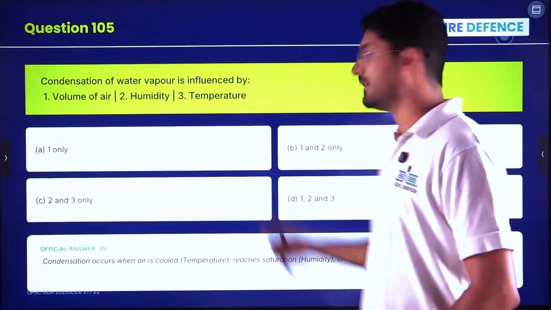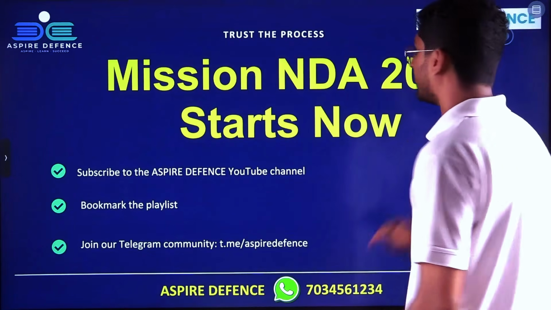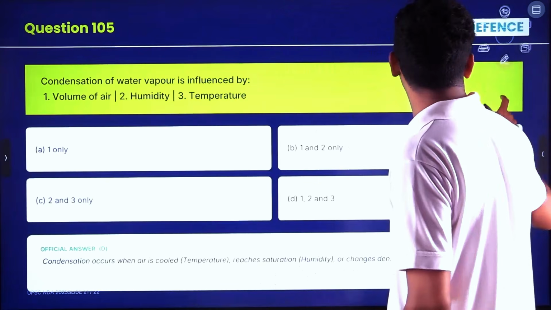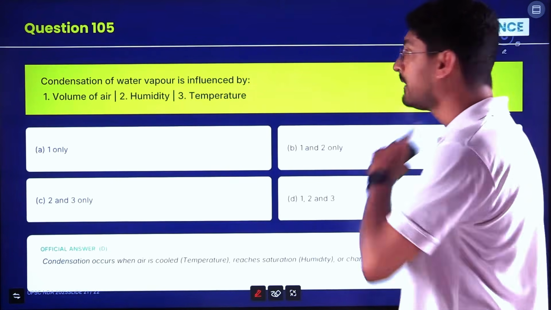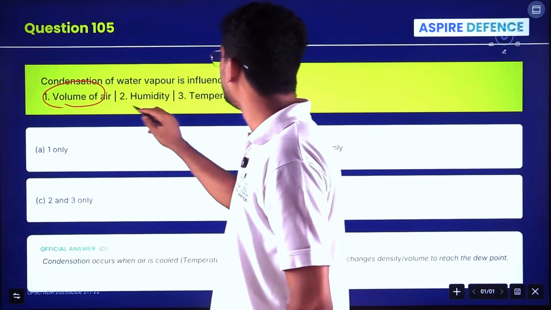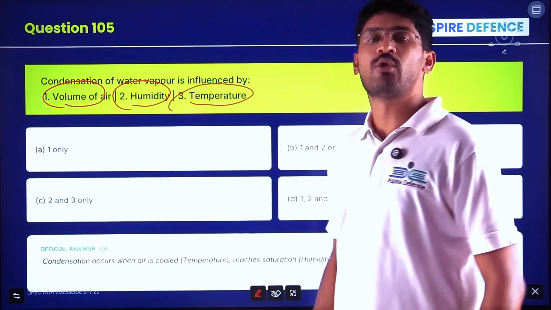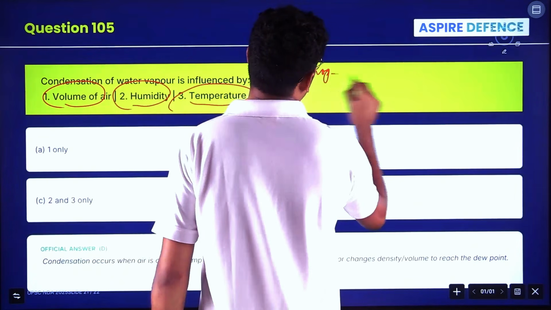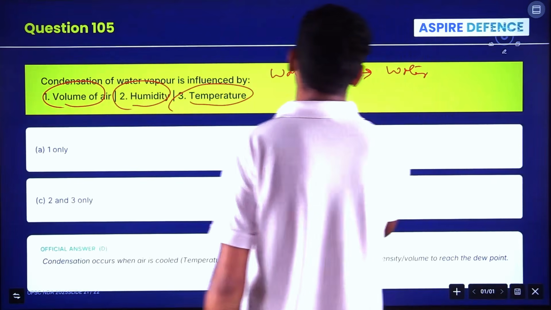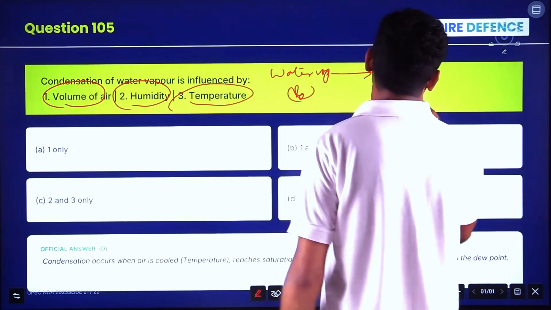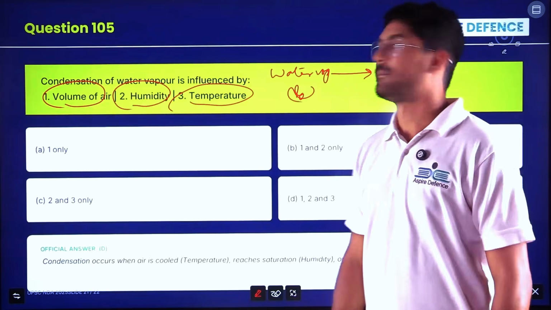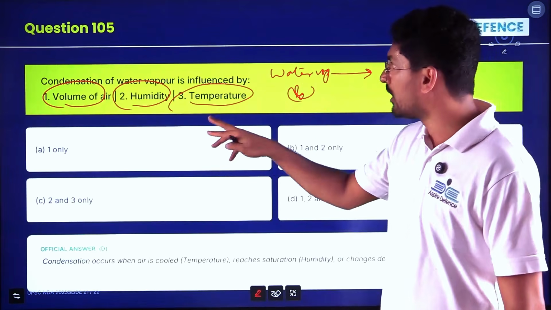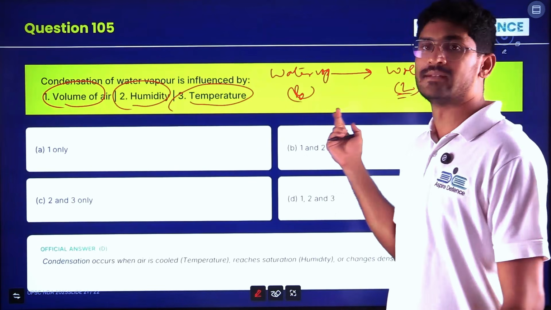Condensation of water vapor is influenced by which of the following? That is the question. Volume of air, humidity, temperature. So what is condensation of water vapor? Water vapor is converting into water, gaseous state to liquid state. It is condensing. The opposite is evaporation. Water to water vapor is evaporation. Water vapor forming water is condensation.